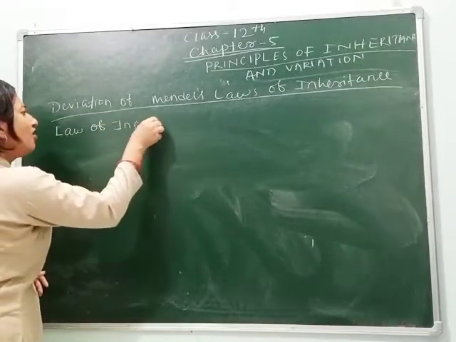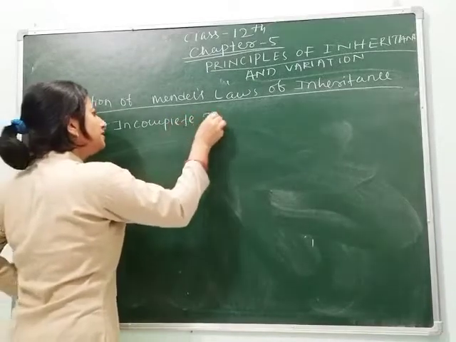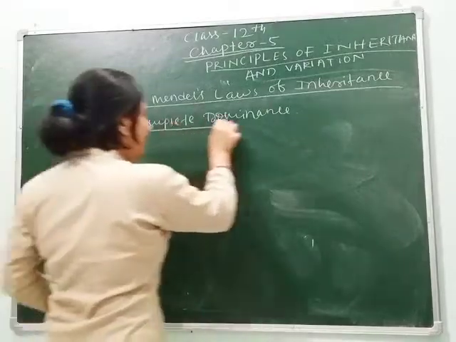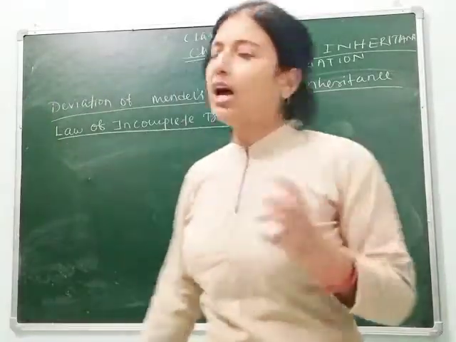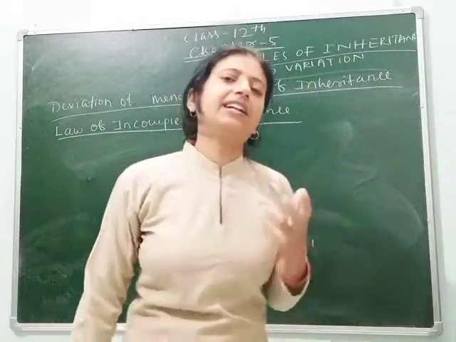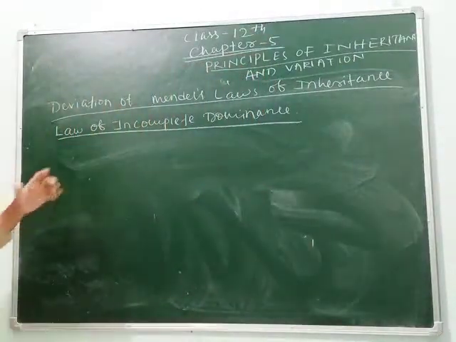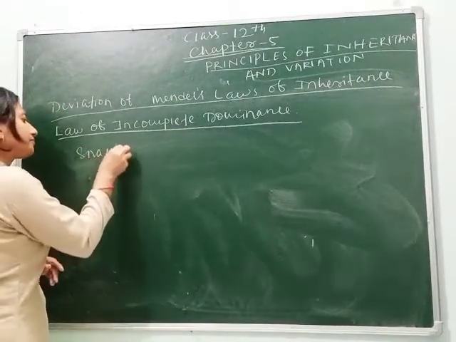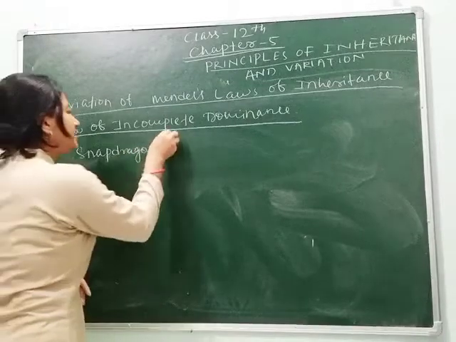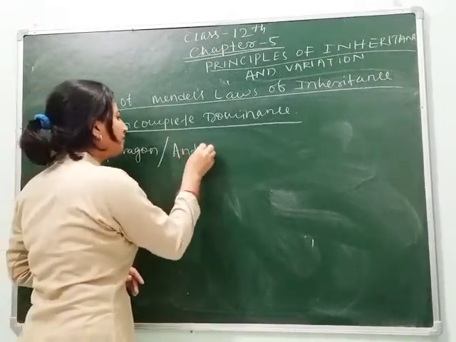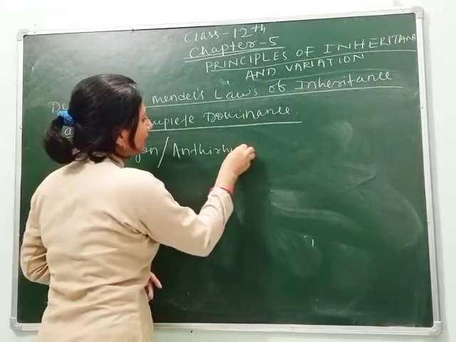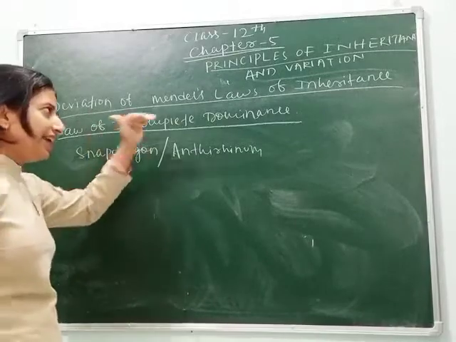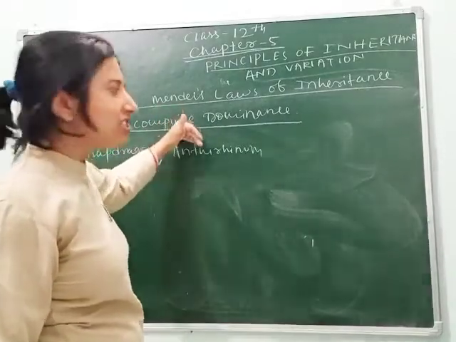Law of incomplete dominance. What do you understand by this term incomplete? When the characters are not complete. So how we will define? We will define it later. Let's first do it through a cross. So here the plant taken is snapdragon, which is biologically called as Antirrhinum. Antirrhinum is the plant which is taken to know whether it follows Mendel's laws of inheritance or not.